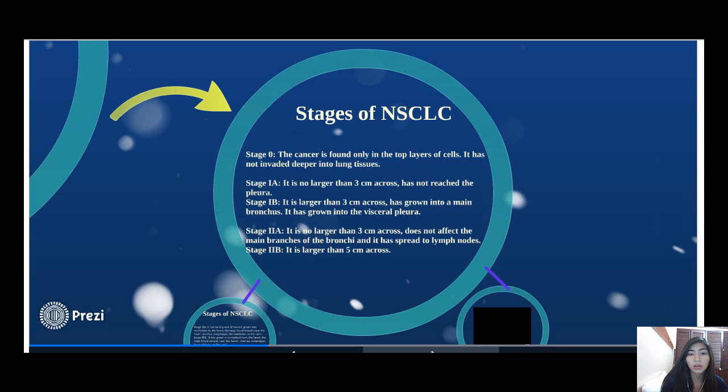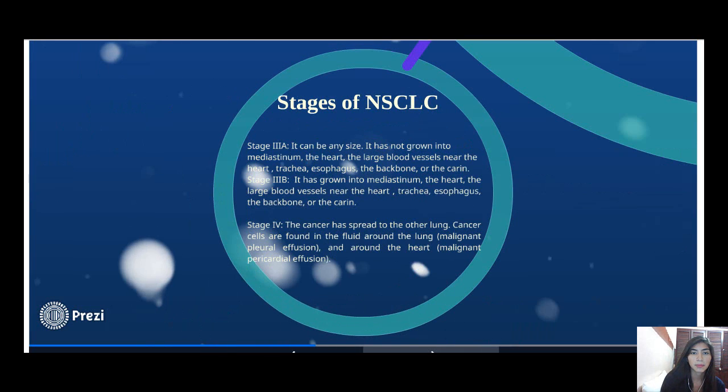Stage 2A. It is no longer than 3 cm across. Does not affect the main bronchus, and it has spread to the lymph node. Stage 2B. It is larger than 5 cm across. Stage 3A, it can be any size. It has not grown into the mediastinum, the heart, the large blood vessels near the heart, the trachea, esophagus, the backbone, or the carina. Stage 3B, it has grown into the mediastinum, the heart, the large blood vessels near the heart, the trachea, esophagus, the backbone, or the carina.